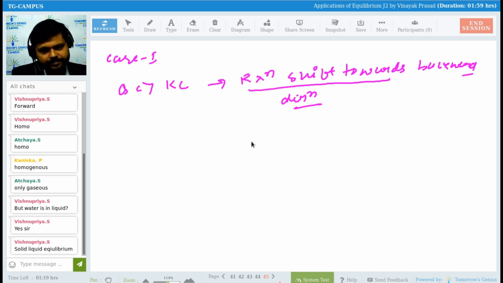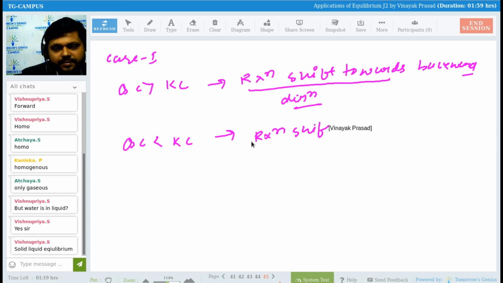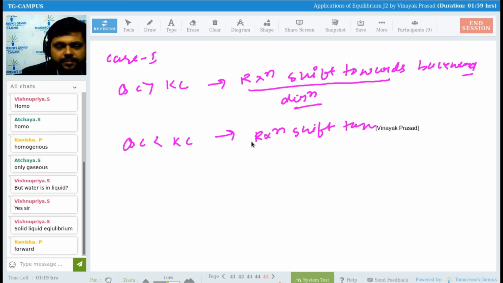Any problem till here? No? Okay. Second case is what? If QC is lesser than KC, then what will happen? See, reaction will shift towards forward direction.